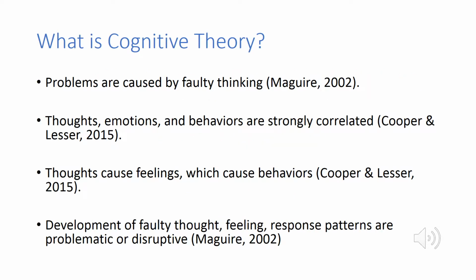So what is cognitive theory? In social work, it's one framework for which to understand human behavior. Cognitive theory says that people's problems are caused by faulty thinking. Our thoughts, emotions, and behaviors are strongly related to one another. Thus, thoughts cause feelings, which then cause behaviors. People can develop these unhealthy thought, feeling, response patterns that can be problematic to their lives.